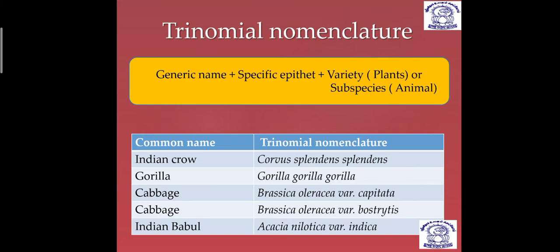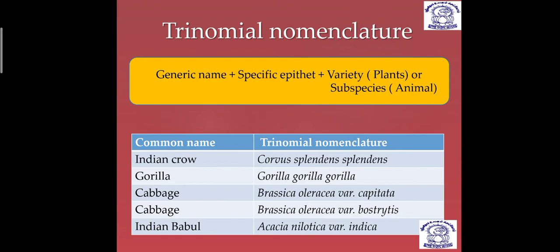Corvus is the genus name, splendens is the specific epithet, and the third term splendens is a subspecies, because a crow is an animal. In the same way, for a gorilla the scientific name is Gorilla gorilla gorilla, so the genus name, specific epithet and subspecies are all gorilla. For cabbage, the scientific name is given as Brassica oleracea variety capitata.